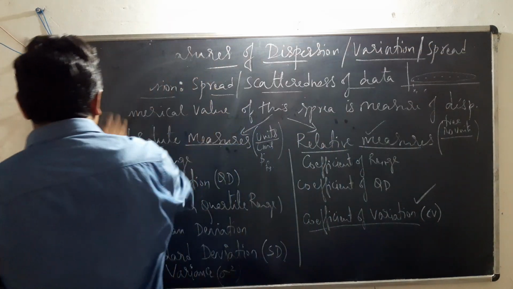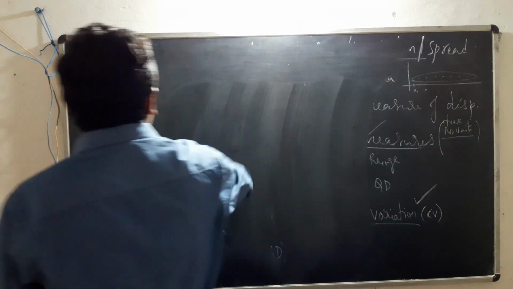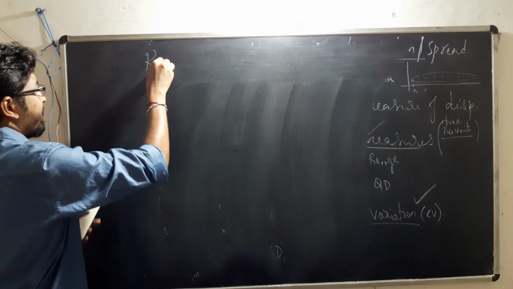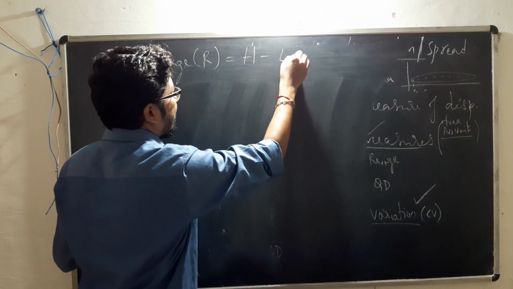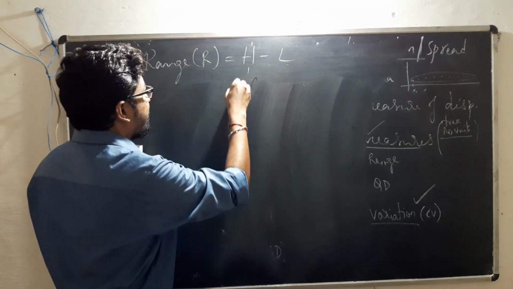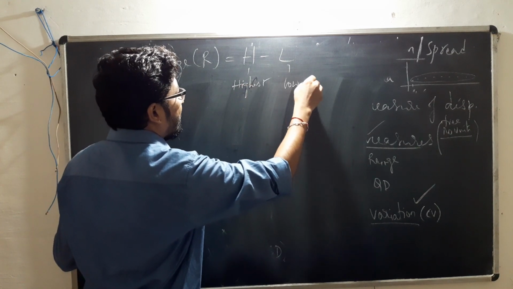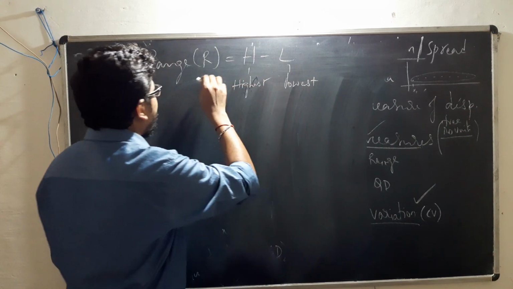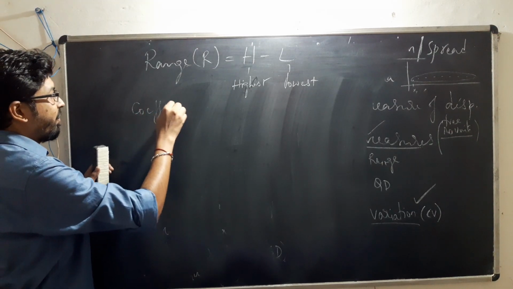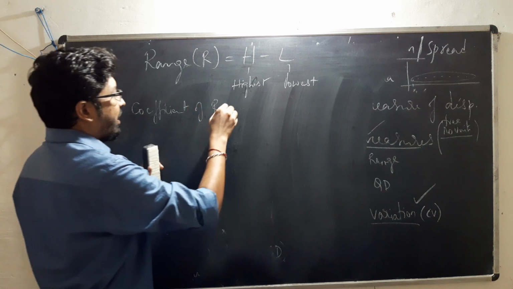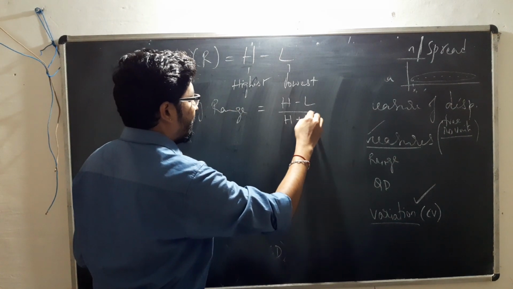Now let us talk about these absolute and relative measures in detail. The first, simple measure is range. It is indicated by R and is defined as the difference between the highest value and the lowest value in the data. So if you indicate the highest value of the data by H and the lowest value by L, then range R is equal to H minus L. Its relative measure is the coefficient of range, given by H minus L over H plus L.